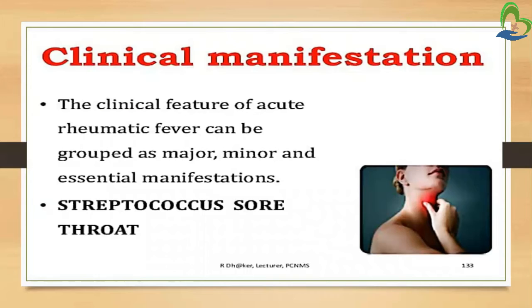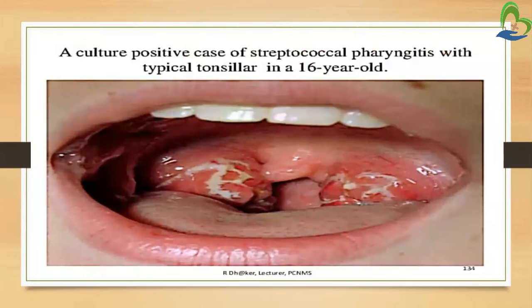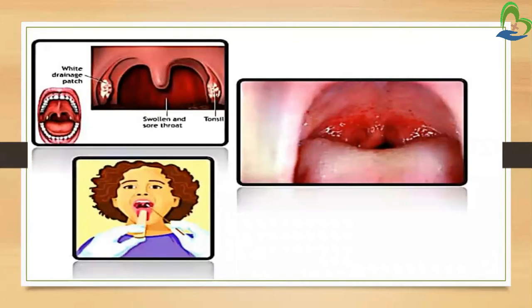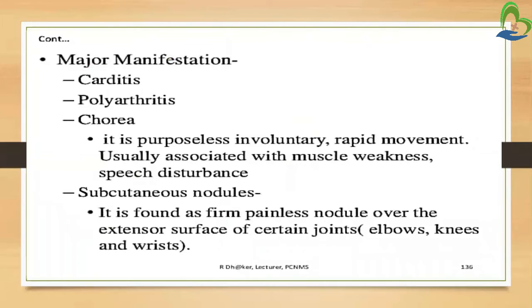Next is clinical manifestation. The clinical features of acute rheumatic fever can be grouped as major, minor and essential manifestations. Streptococcal sore throat: this is the picture of a culture positive case of streptococcal pharyngitis with typical tonsillar exudate in a 16-year-old child. Now we will see signs and symptoms as major manifestations, minor manifestations, and essential manifestations. First, major manifestations: carditis, polyarthritis, chorea, and subcutaneous nodules.